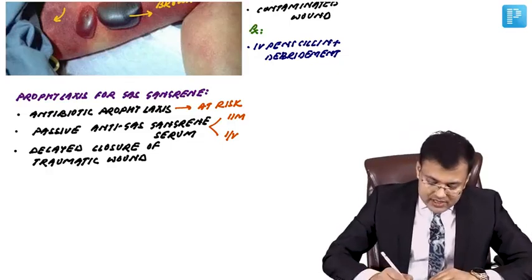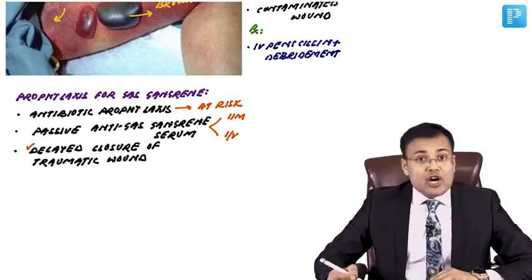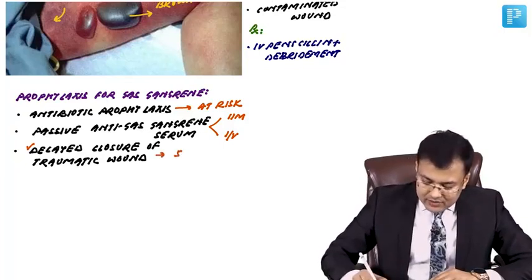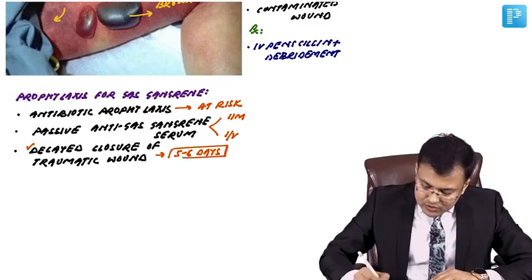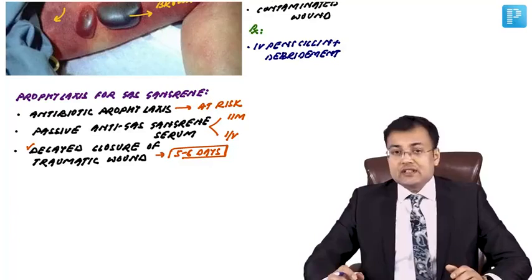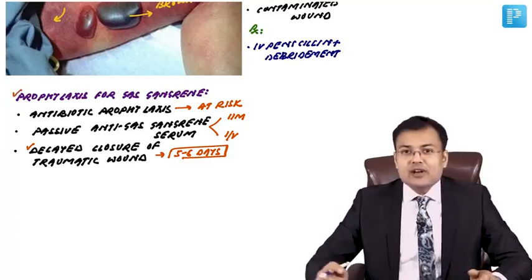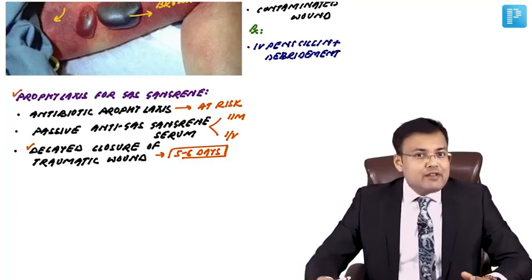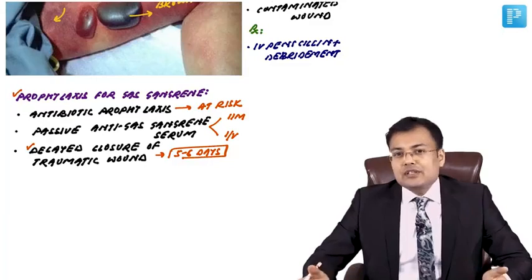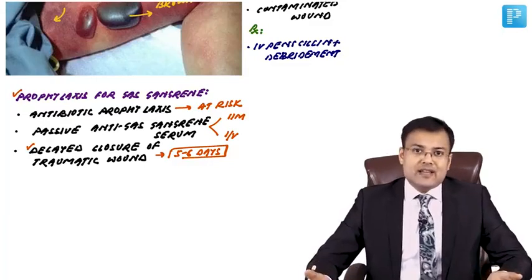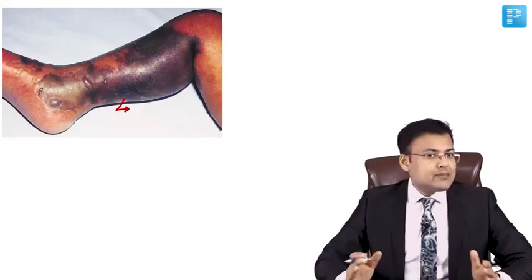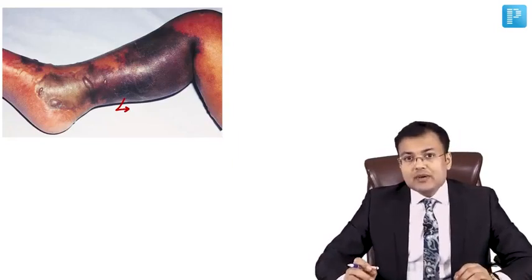We have to delay the closure of traumatic wound for how many days? At least for 5 to 6 days. So delay the closure of traumatic wound for 5 to 6 days. So this is the prophylaxis for gas gangrene, and we follow this in patients who are having the risk of gas gangrene.